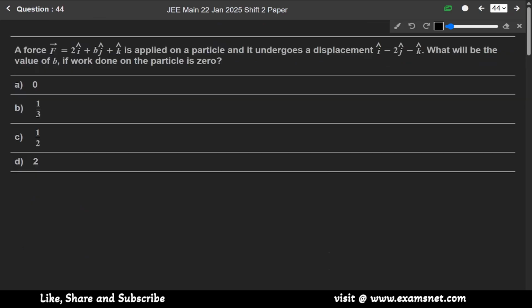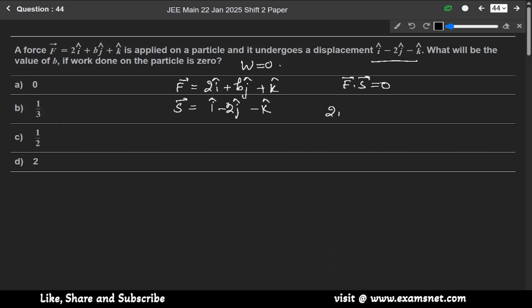Now question 44. A force F is applied on a particle and it undergoes a displacement, what will be the value of b if the work done on the particle is 0? Very simple question. Work done is 0. Force is given as 2i cap plus bj cap plus k cap, and the displacement is given as i cap minus 2j cap minus k cap. So for work done, F dot S is equal to 0.